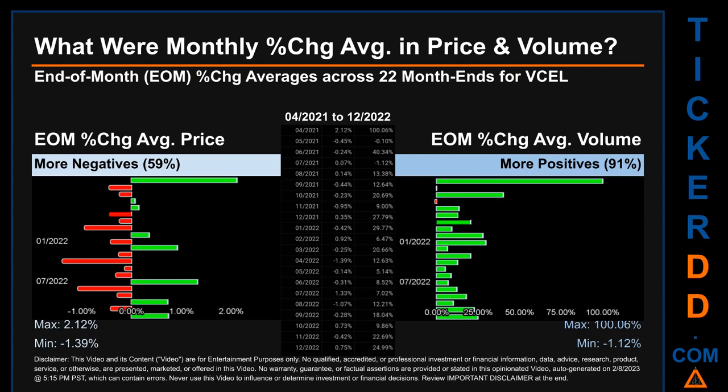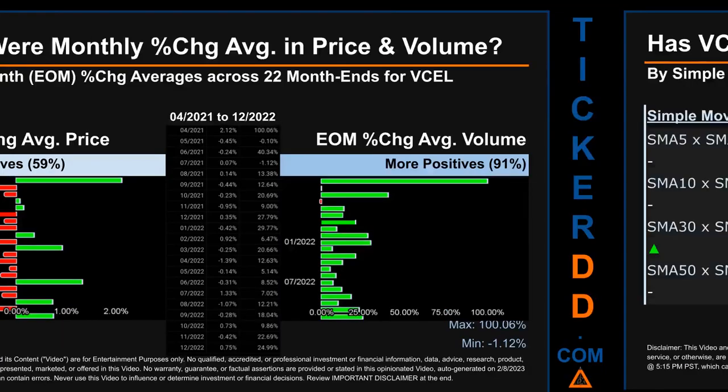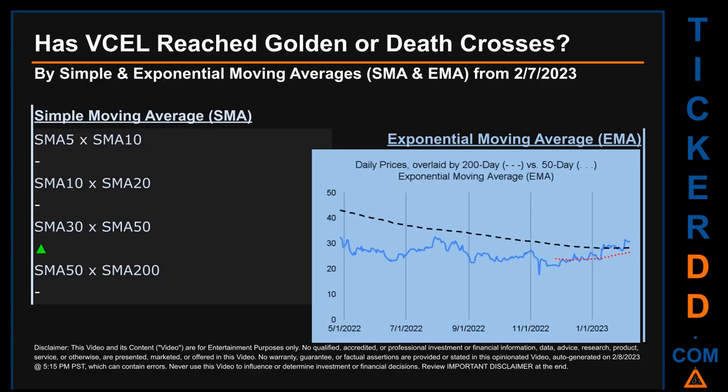Price saw an end-of-month max of 2.12% in average percentage change along with a minimum of -1.39%. For volume, the maximum and the minimum monthly percentage change were respectively 100.06% and -1.12%.